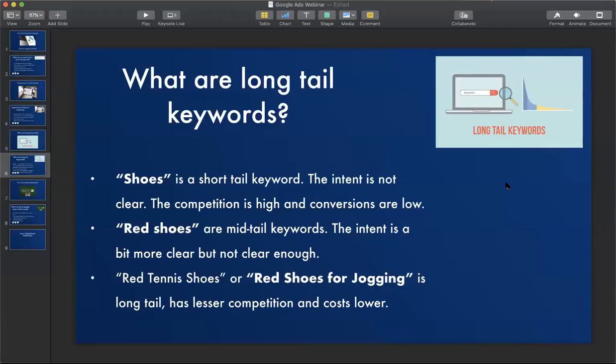Best headphones under 500 rupees. Best digital marketing agency in Chennai. All right, so all these are long tail keywords. I agree. Fantastic. I see so many people entering keywords which are long tail keywords. If you can think of any long tail keyword, go ahead and put it in the chat box.